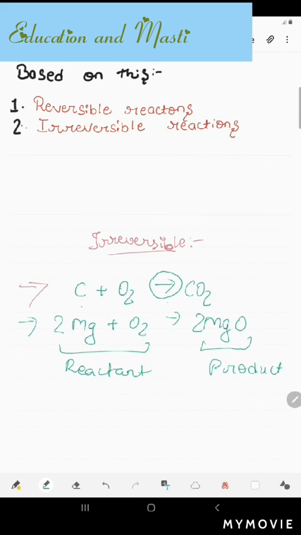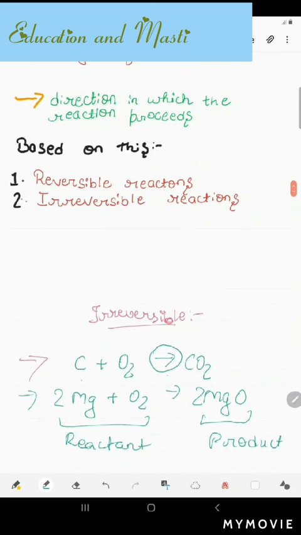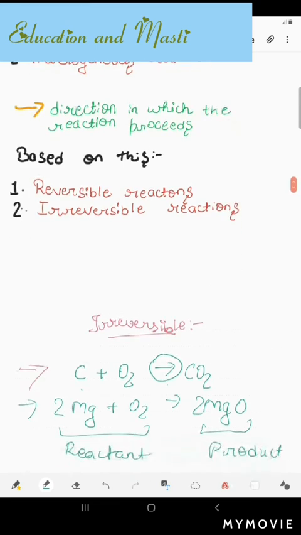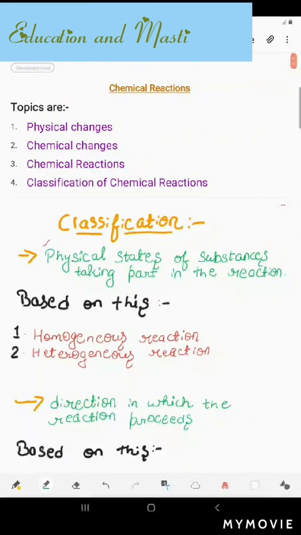With this we complete this video. In the next video I will tell you about the characteristics of chemical reactions. Here is a revision of what we studied: physical changes, chemical changes, chemical reactions and the classification of chemical reactions.